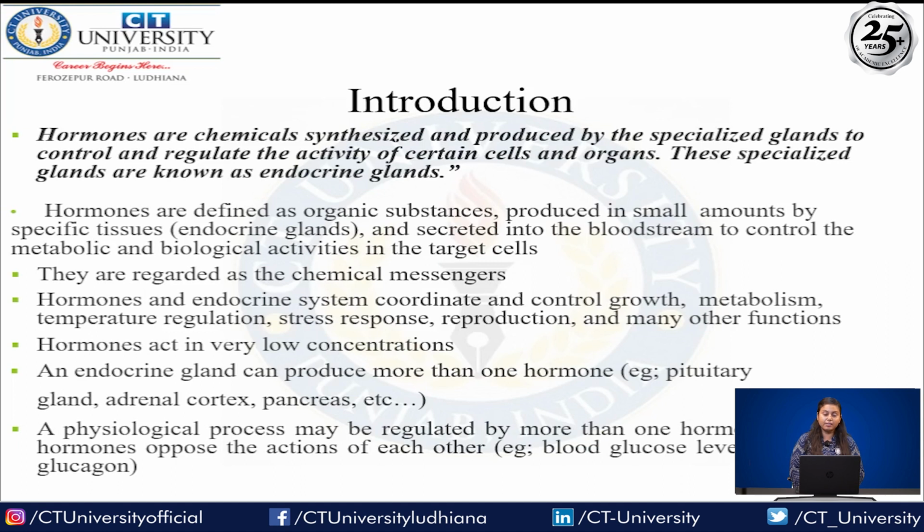Let's look at some examples: the pituitary gland, adrenal cortex and pancreas. Next, a physiological process may be regulated by more than one hormone. Often these hormones oppose the action of each other, for example in blood glucose levels, insulin and glucagon.